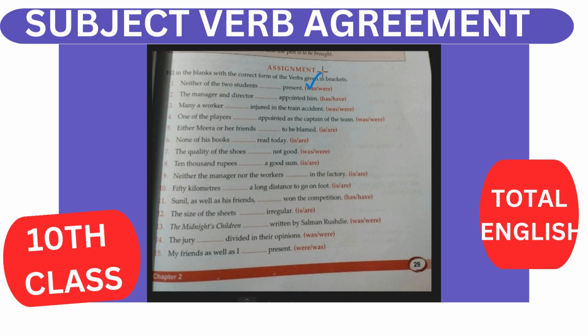Second one, the manager and director dash appointed him. Manager and director are the same person, so this is singular, has. The manager and director has appointed him. If it is given the manager and the director, then this will be different persons and the answer will be have.